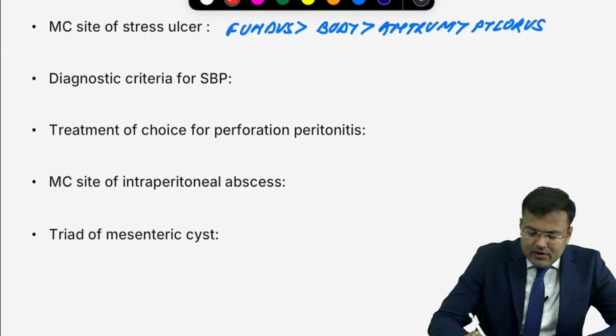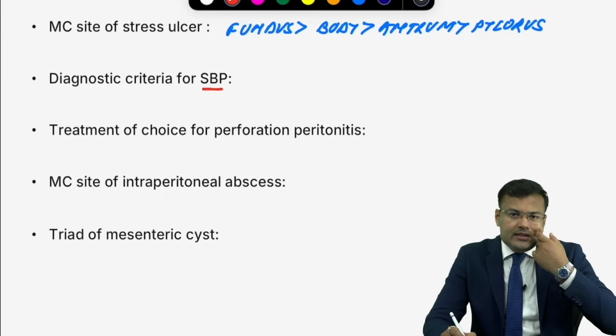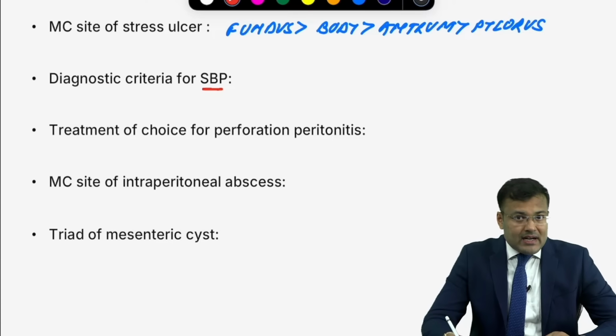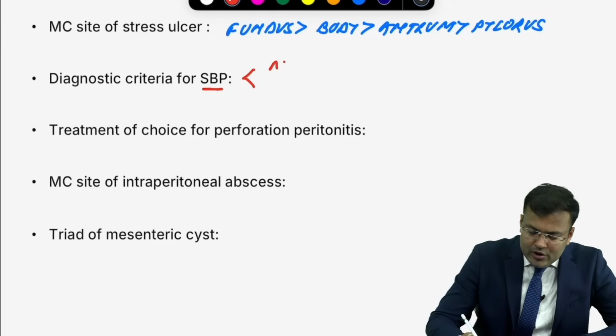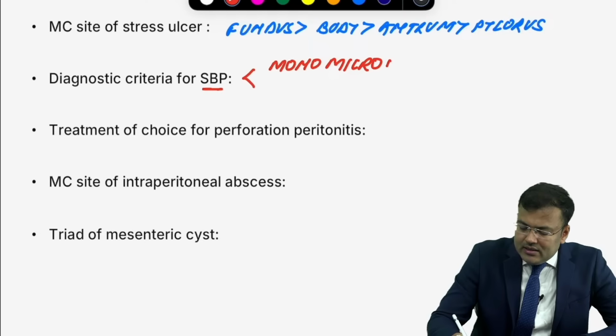Diagnostic criteria for SBP. SBP means spontaneous bacterial peritonitis. First, monomicrobial growth. If you do paracentesis, a single organism should be responsible.